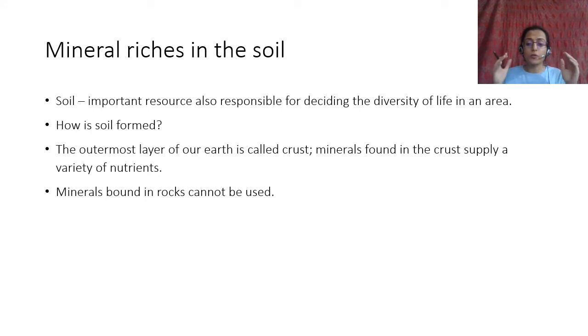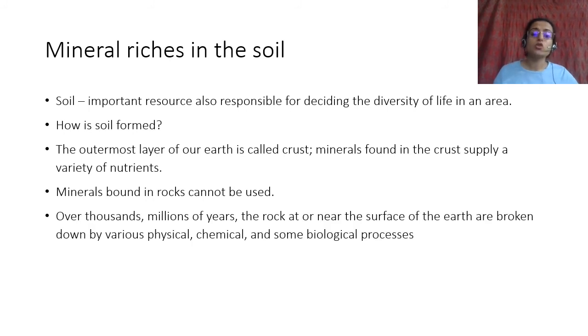They are bound up in rocks. Now those that are bound up in rocks, they cannot be used by plants. So what happens is that over thousands or millions of years, the rock at or near the surface of the earth is broken down by various physical, chemical, and biological processes. There are a lot of processes that break these rocks down into smaller particles.